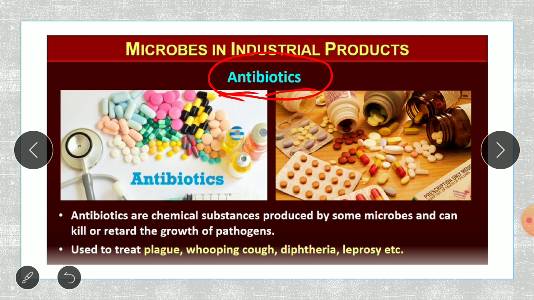Antibiotics are chemical substances produced by some microbes that can kill or retard the growth of pathogens. So the antibiotics are produced by using some microorganisms only. But these chemicals that are produced help to kill other microorganisms or other pathogens.